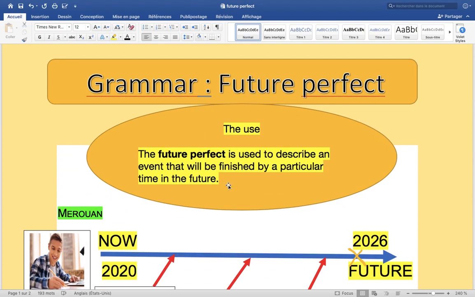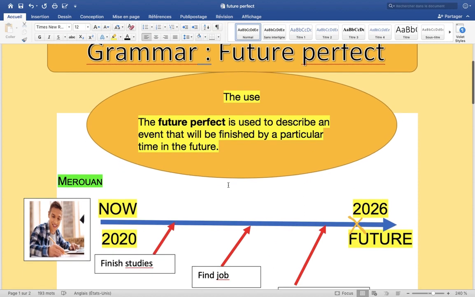Today we have future perfects. We're going to explain future perfects. It's so easy to understand. We're going to focus a little bit on the form and how we use it. First of all, we're going to start with the use.